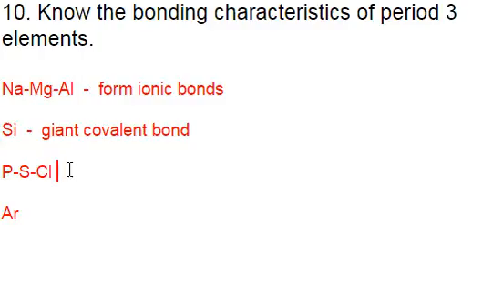And then phosphorus, sulfur, and chlorine just form a regular covalent bond, or what's called a molecular covalent bond. So individual molecules instead of this giant conglomerate you get with the silicon. And then don't forget, argon being a noble gas forms no bond. And that's all they mean by the bonding characteristic.